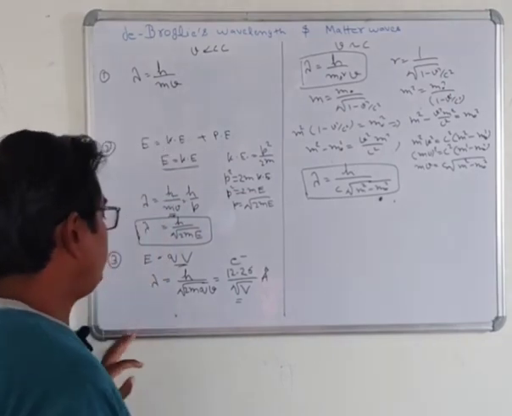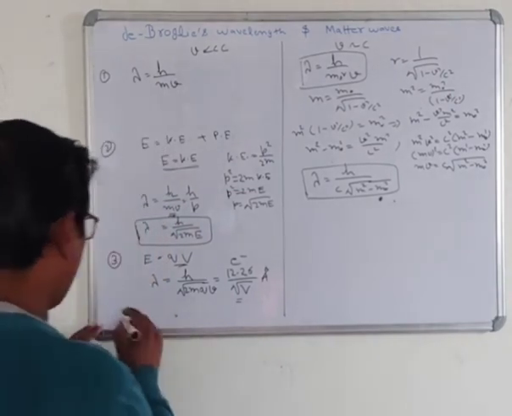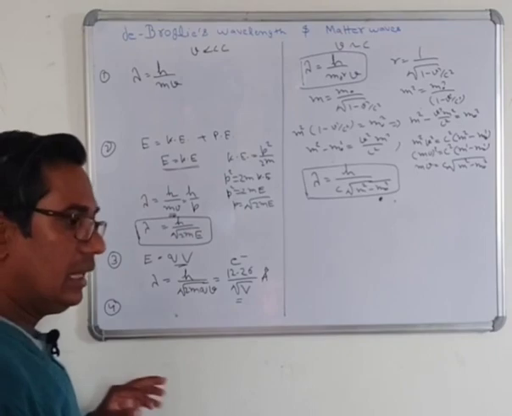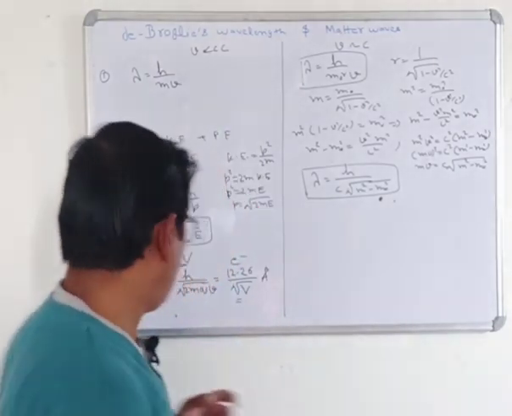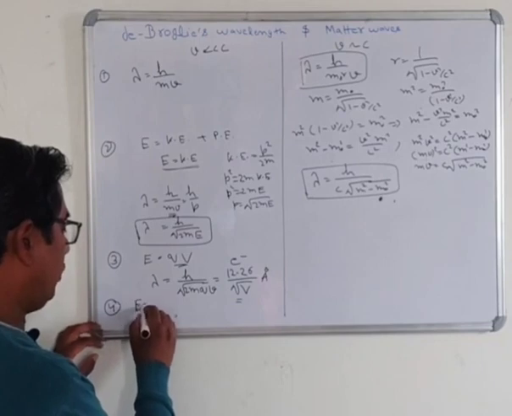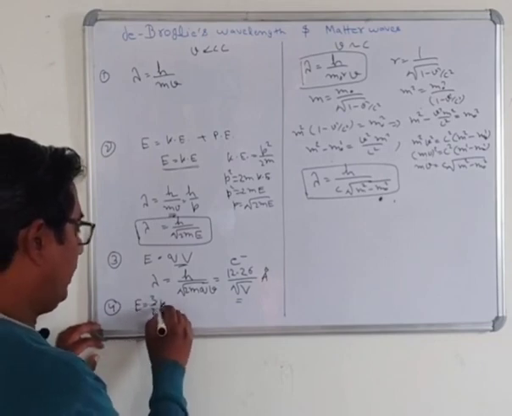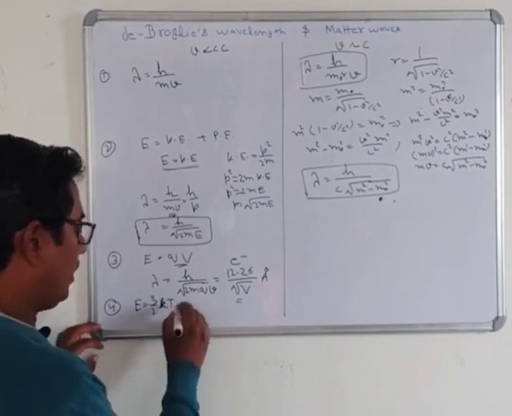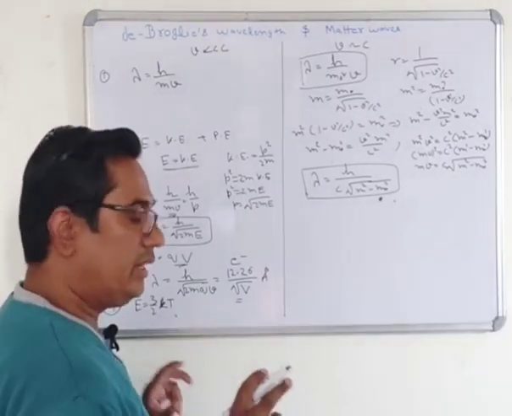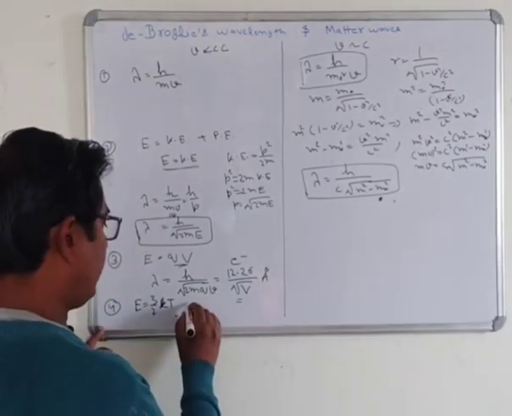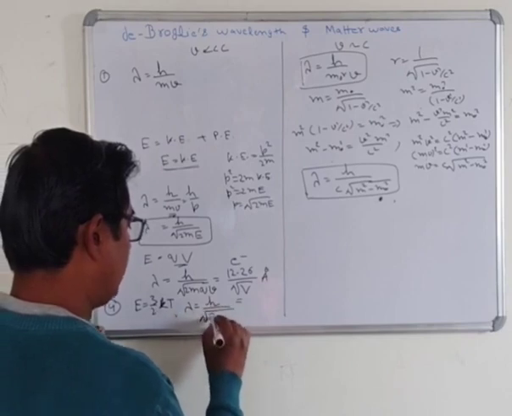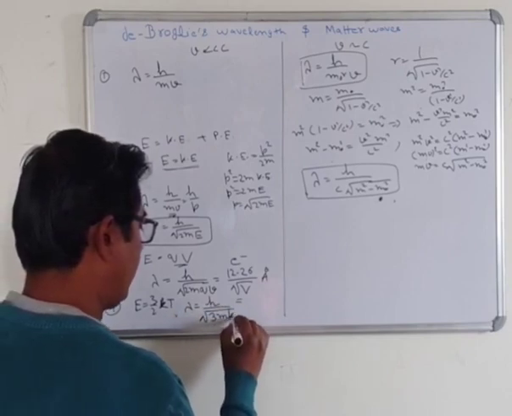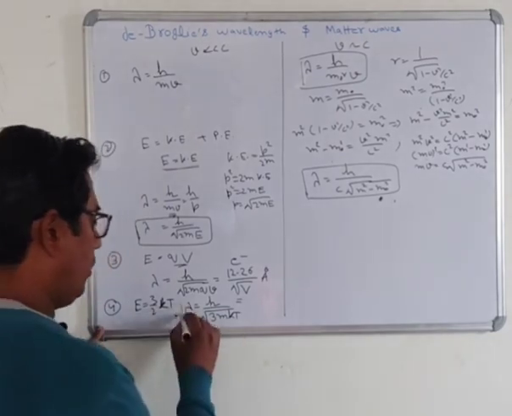Now, also suppose that energy is given in terms of temperature. All of you know that E is equal to 3 by 2 kT, where small k is the Boltzmann constant and T is the temperature. In this case, lambda is h upon under root 3mkT.